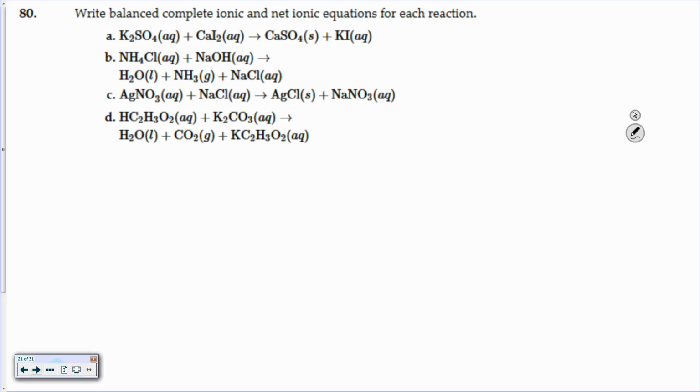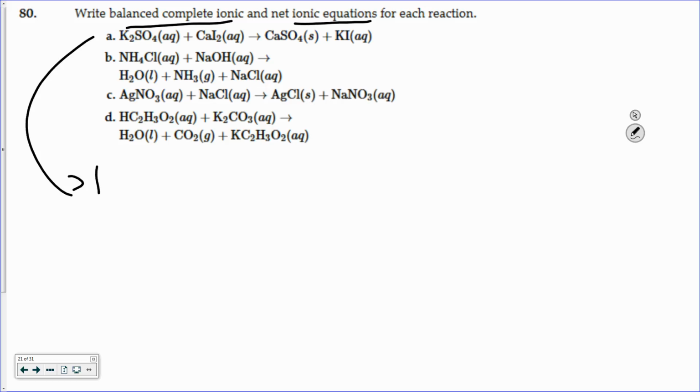You want to do more of these, or you want to go to electrochemistry? Okay, so this one, we want to go to the net, and we haven't done one with a net. So we want to do a balanced ionic equation and then go to a net. Pick one. Okay.